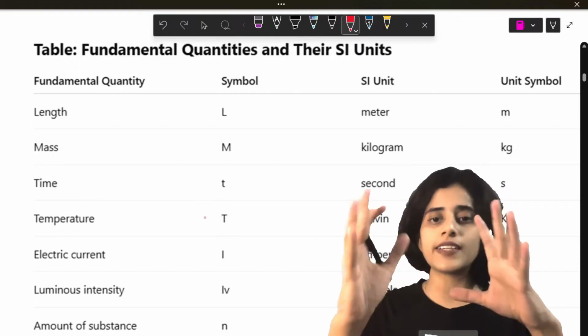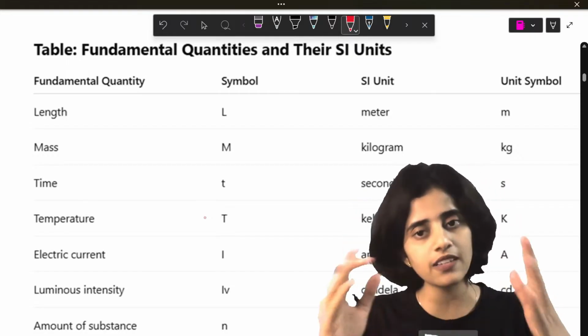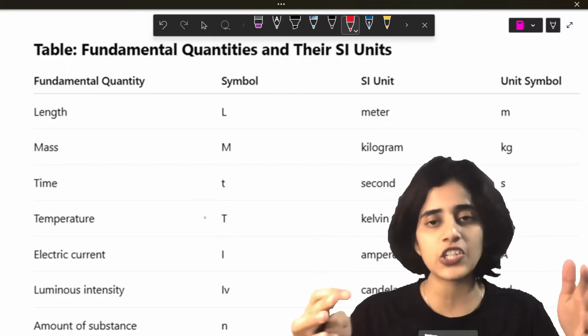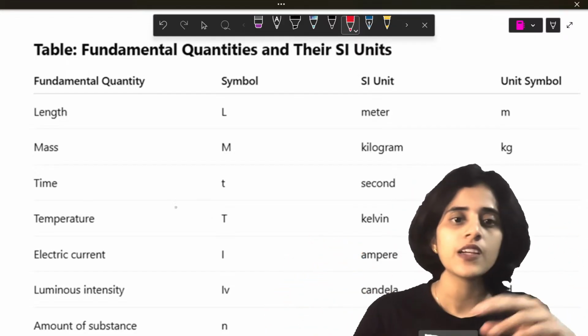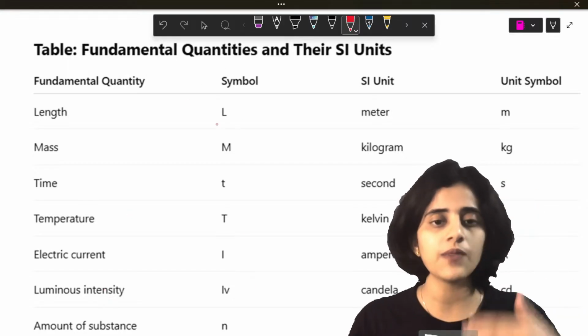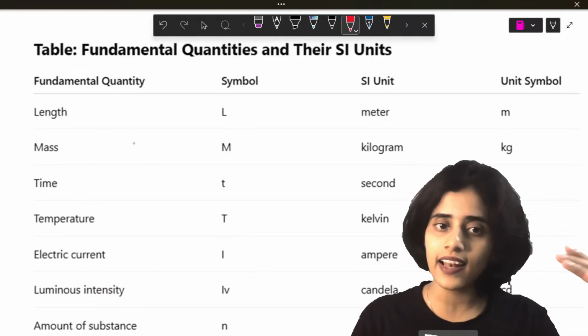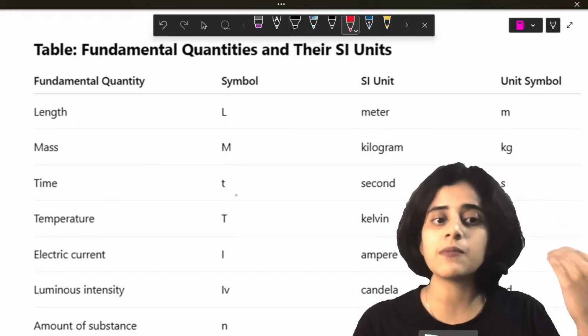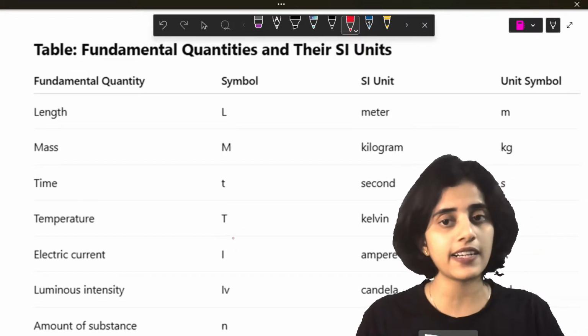So I have given you a table here. Same thing that I put in the previous slide, but this is for your understanding. When I share this PDF, you can refer to it. So I have the fundamental quantities and their symbols. For length, the symbol is L. For mass, the symbol is M. For time, the symbol is T. Temperature is capital T.